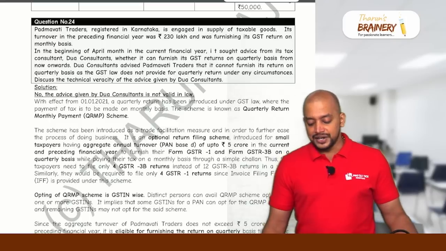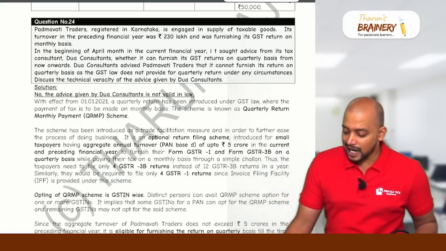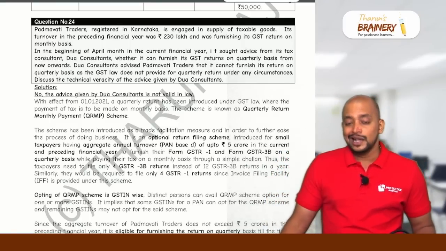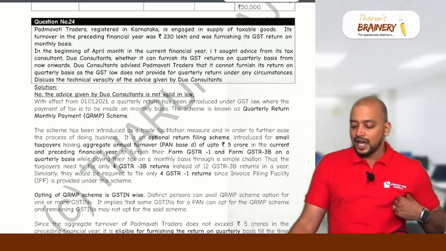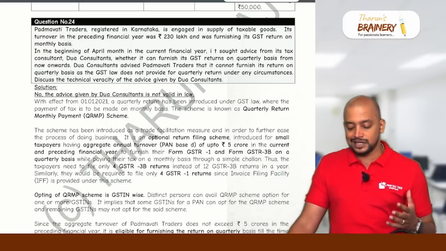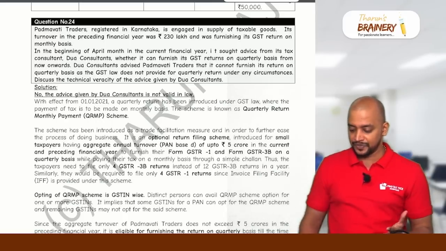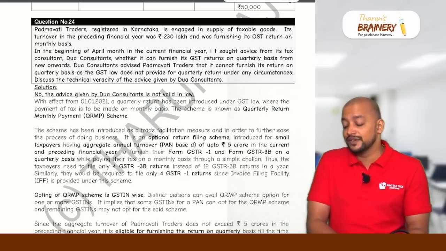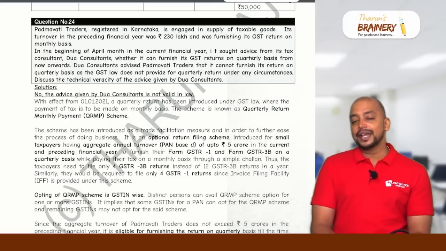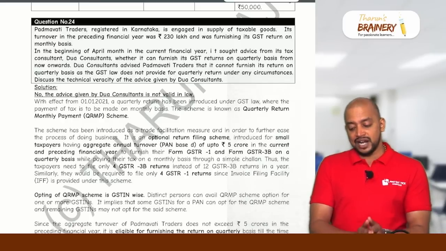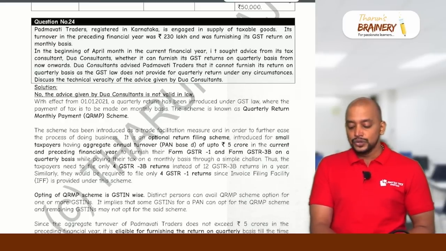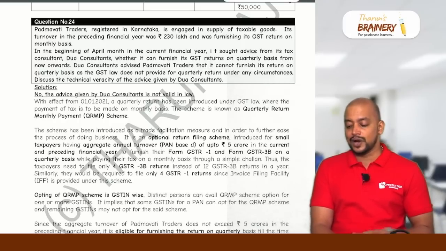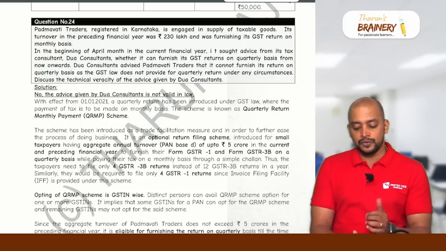Padmavati Traders, registered in Karnataka, is engaged in supply of taxable goods. Its turnover in the preceding financial year was 230 lakhs and it was furnishing its GST return on a monthly basis. What was the turnover during the previous year? 230 lakhs. In the beginning of April, in the current financial year, it sought advice from its tax consultant, Dua Consultants, whether it can furnish its GST returns on a quarterly basis from now onwards.